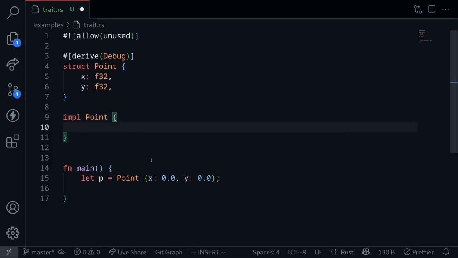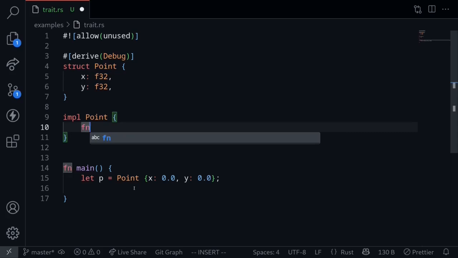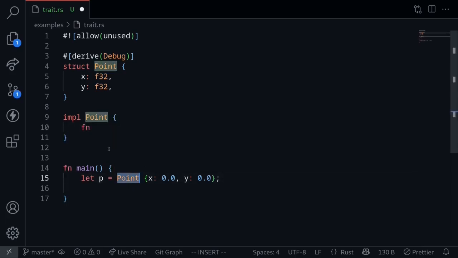And then inside here, let's create a method that operates on an instance of a Point. So there's going to be two distinctions. There's going to be functions that operate on an instance of a Point, and there's going to be functions that operate on the type. The functions that operate on the type are called static methods, also known as associated functions. The functions that operate on an instance of the type are called methods.